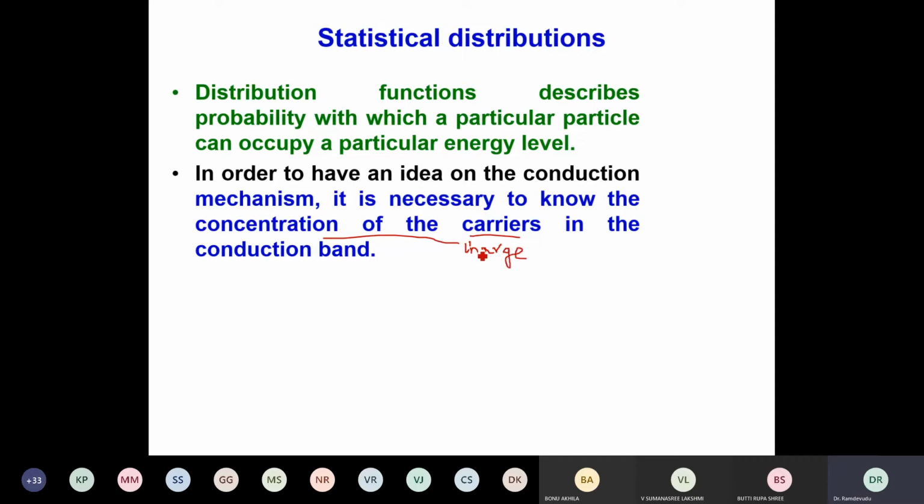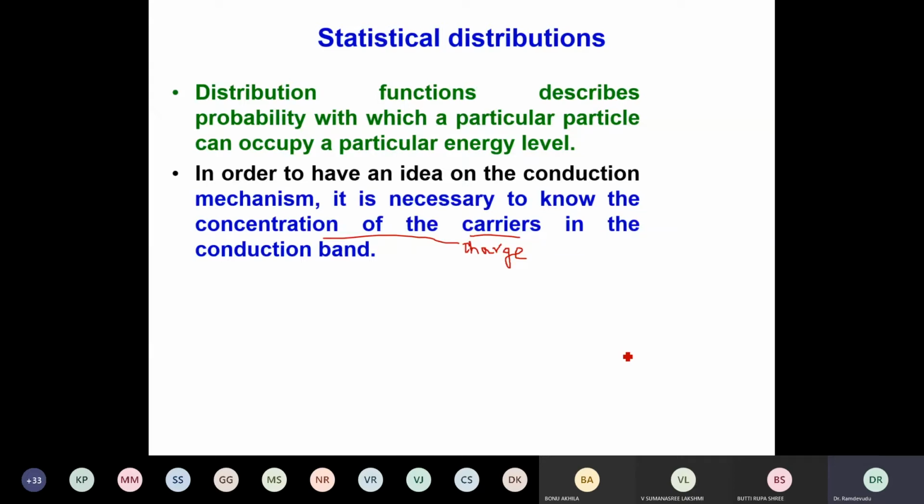And this band theory itself will give you the existence of a hole in materials like semiconductors, that we will see soon. Therefore, it is necessary to know how many electrons are there in a conduction band. If you want to know how many electrons are there to keep in the conduction band, you should also know how many empty energy levels are available.